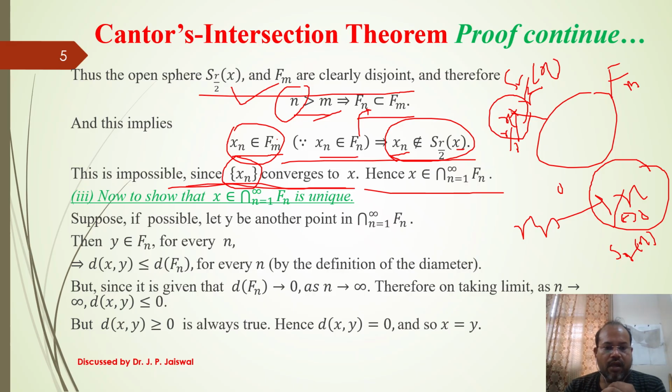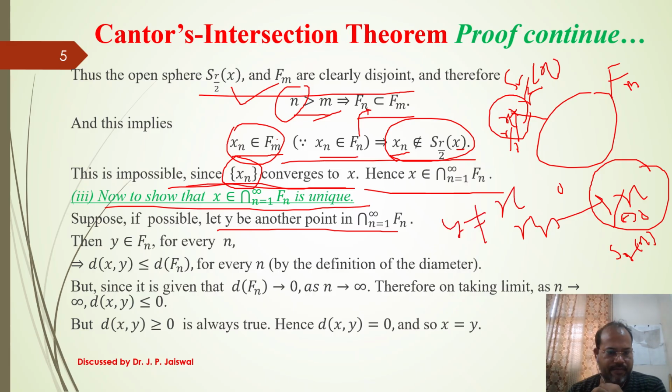Now we try to show that there is only one x belonging to this arbitrary intersection. Let's suppose, if possible, y is another point which belongs to the arbitrary intersection but does not equal x. Since y belongs to the arbitrary intersection, it belongs to each set by the intersection property. And we know the distance of two points in a set is always less than or equal to the diameter of that set. Here y belongs to each F_n, and x also belongs to each F_n, because x and y both belong to the arbitrary intersection.